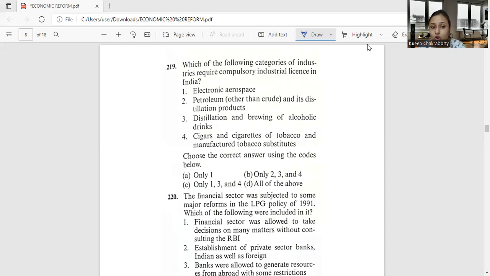Okay. So accordingly, we have option number D as the correct answer. We will be marking option number D, that is all of the above.